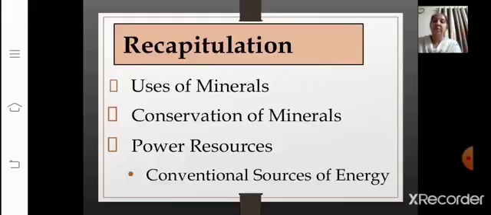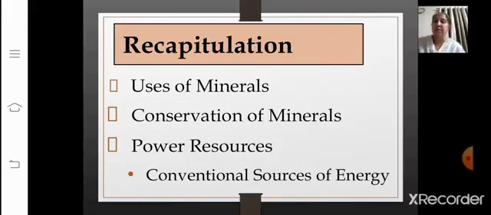So today, let's have a quick recap of what we have learned in today's session. We have learned about the uses of minerals. Then we learned about the conservation of minerals, that is the 3 R's: reduce, reuse, recycle. Then we saw the power resources. Power resources were divided into 2 categories, conventional sources of energy and non-conventional sources of energy.